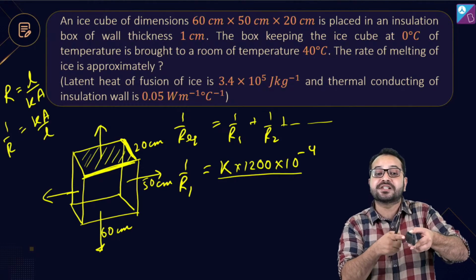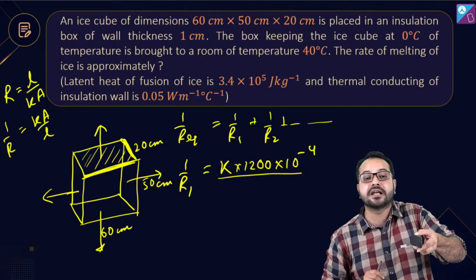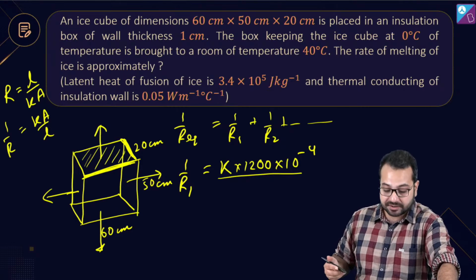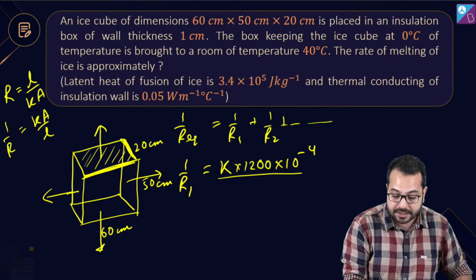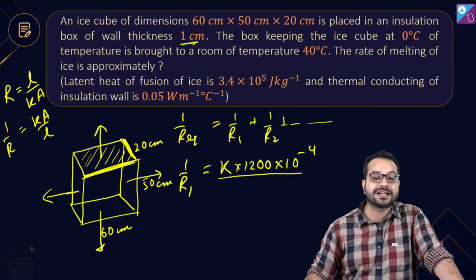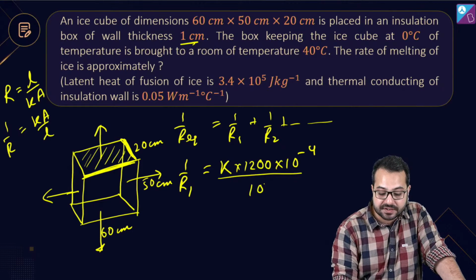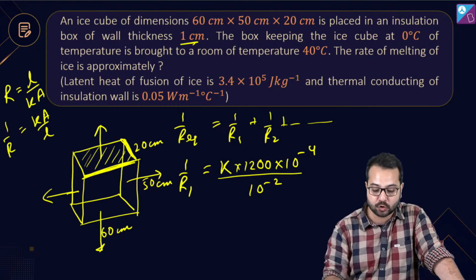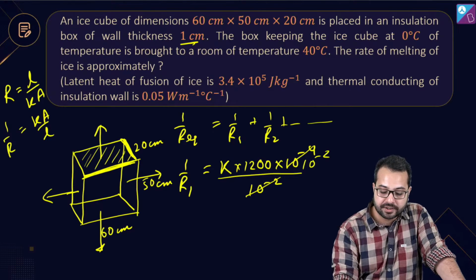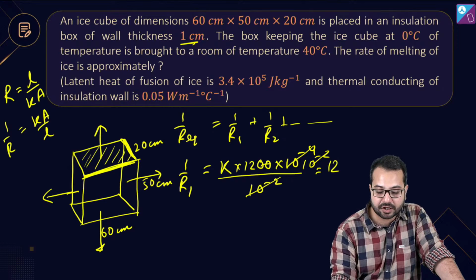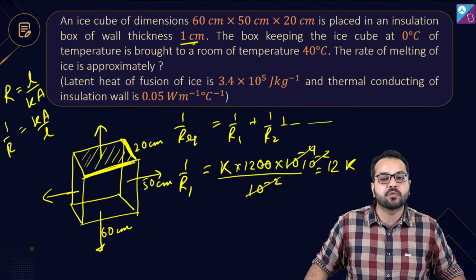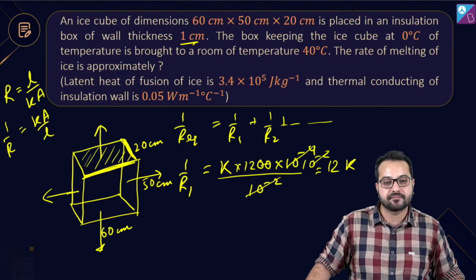The length is always measured in the direction in which the heat is traveling. So what is the length of this insulator? The length of this insulator is given to us as 1 centimeter. That will be the thickness of the wall. So 1 centimeter, if we write in SI units, is going to become 10 to the power minus 2. इससे ये कितना बन जाएगा? 12K. Do you agree? So 1 by R1 will be equal to 12K.